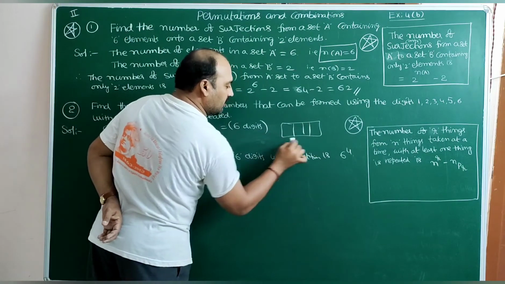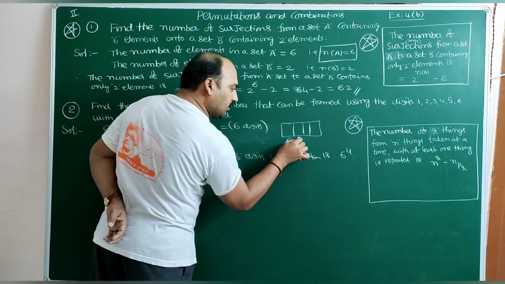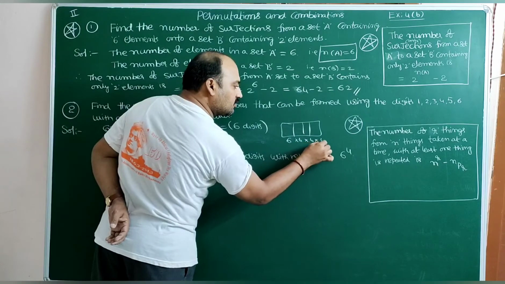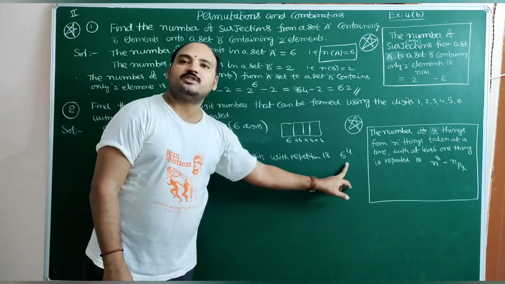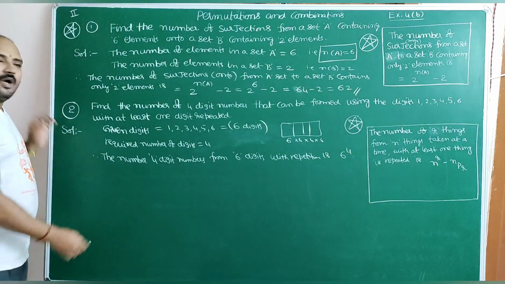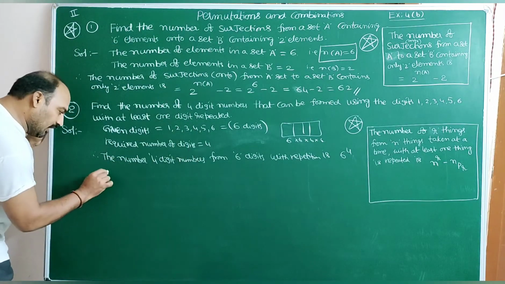The first box can be filled with 6. Again second box also 6. Third box also 6. Fourth box also 6. 6 into 6 into 6 into 6, that is 6 power 4. And without repetition also we can.